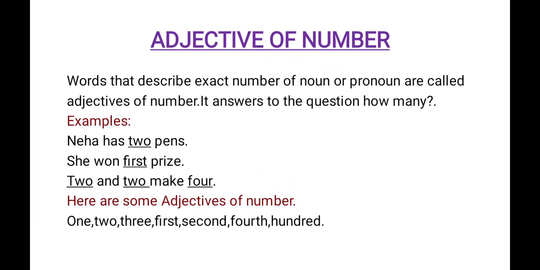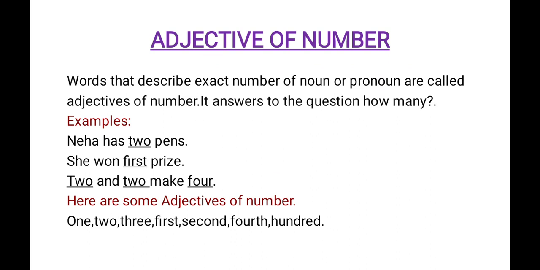Now let us see adjective of number. Words that describe exact number of noun or pronoun are called adjectives of number. It answers to the question how many. Examples: Neha has 2 pens. How many pens Neha has? Neha has 2 pens. She won first prize. 2 and 2 make 4.